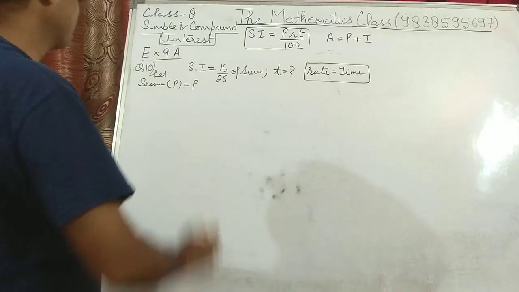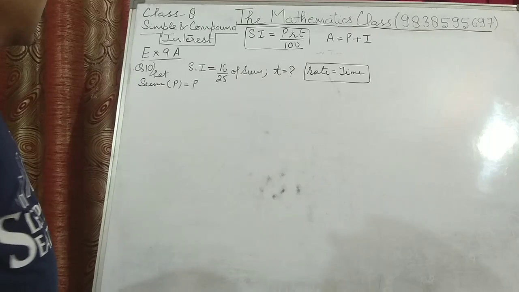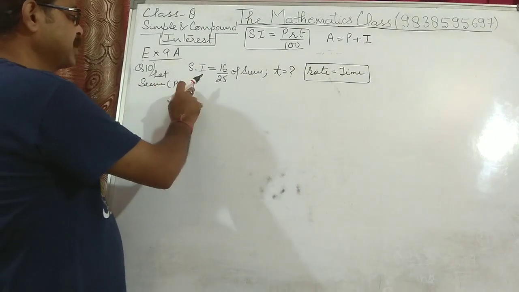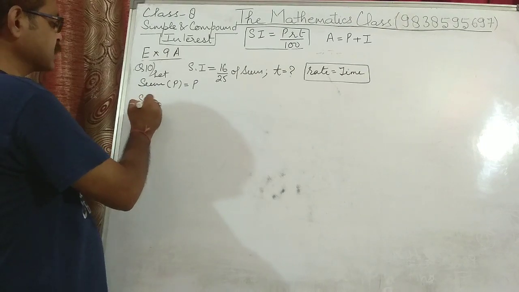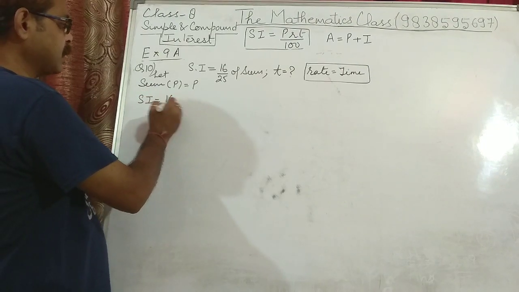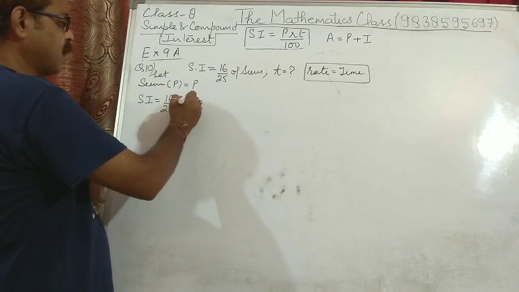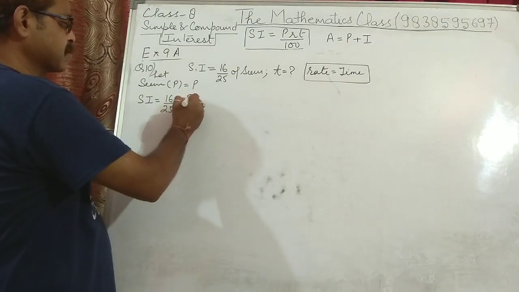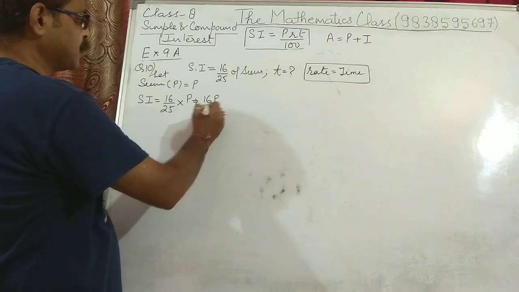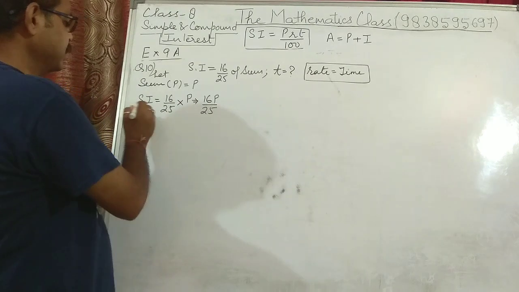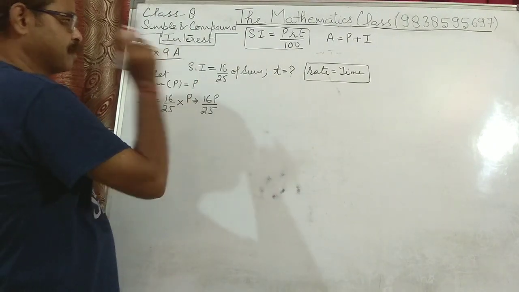So first of all, we assume the sum is denoted by P. Then simple interest is 16 upon 25 of P, that is 16P upon 25. We got simple interest in terms of P.